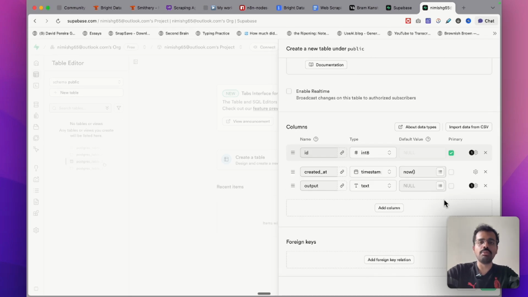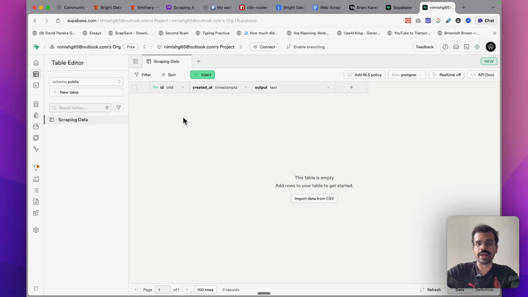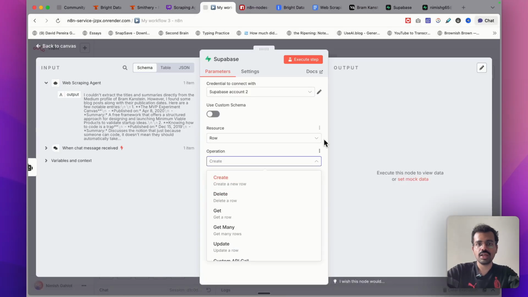You can also add multiple parameters over here. For example, you can also add the original query that was being asked. You can also add a column for putting in the link that were originally saved. A new table, scraping data, is created over here.